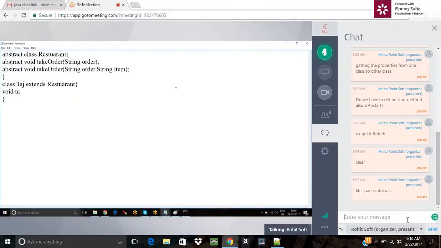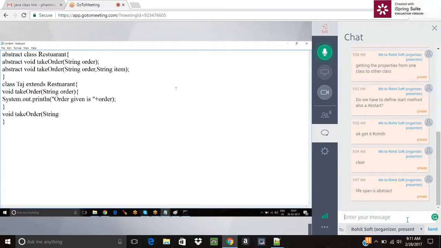So Taj will have the takeOrder. Here takeOrder with String order, and we write System.out.println, order given is, plus order. Next, again takeOrder with String order and String item. In this also we have to override, System.out.println, order given is plus order plus item. That is the second thing.